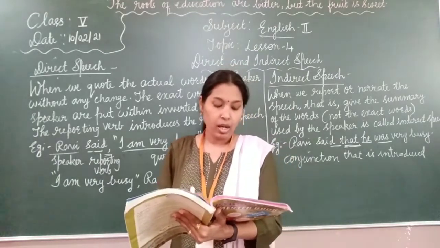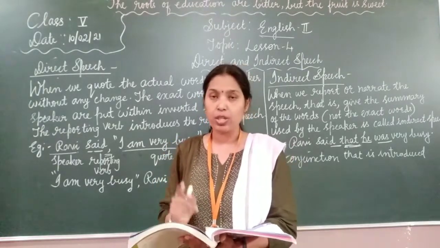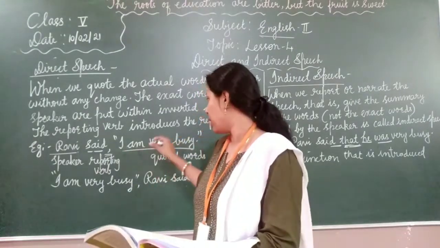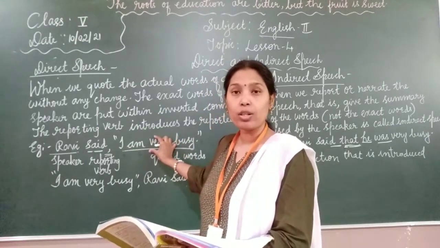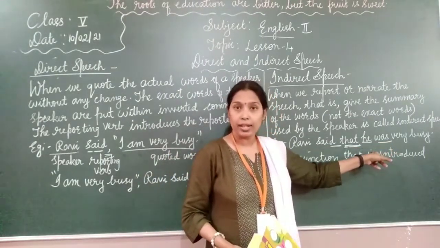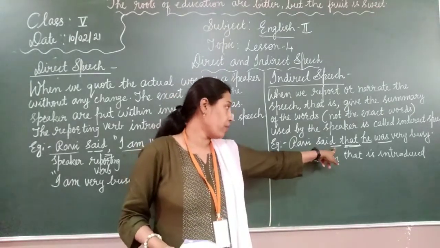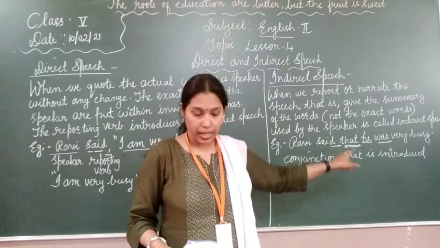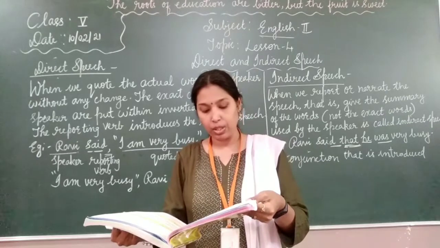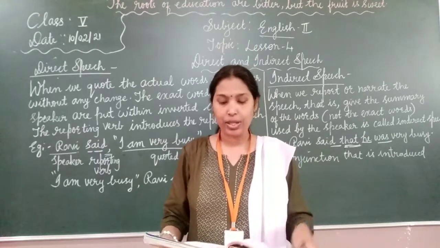Okay? So, these are the rules that we have to remember while changing direct speech to indirect speech. First one is what? The reported speech is not placed within inverted commas. Whatever the speaker said, we should not write in inverted commas. Okay? There are no inverted commas while writing in indirect speech, and no comma is placed after the reporting verb. After the reporting verb, no comma should be placed. Next, question mark, exclamation mark, imperative, interrogative and exclamatory sentences are turned into assertive sentences. Okay?